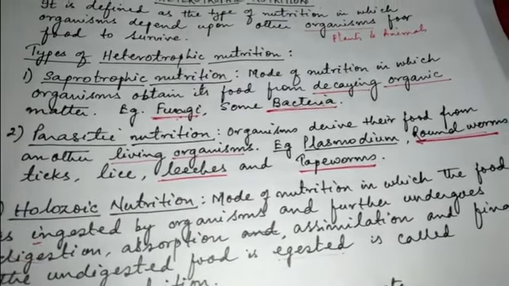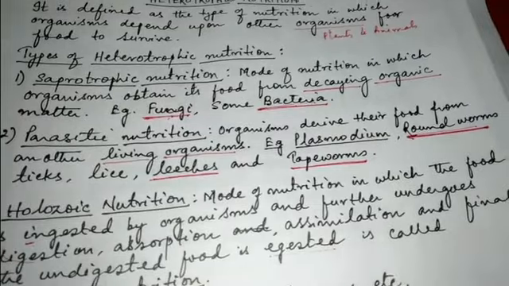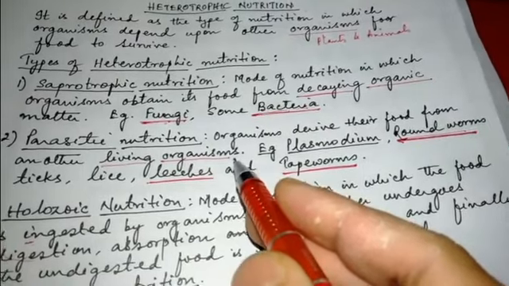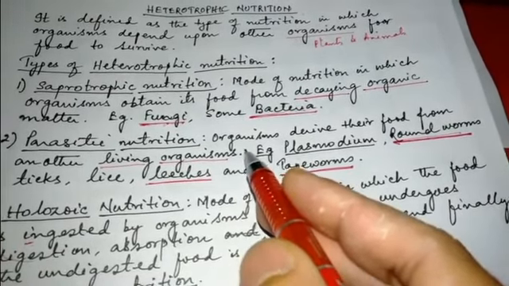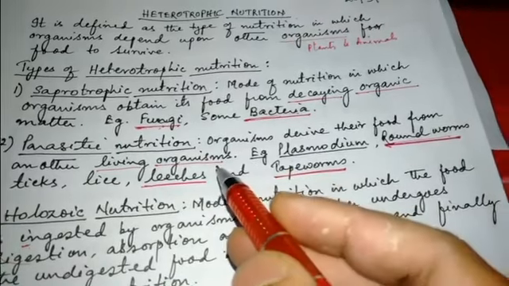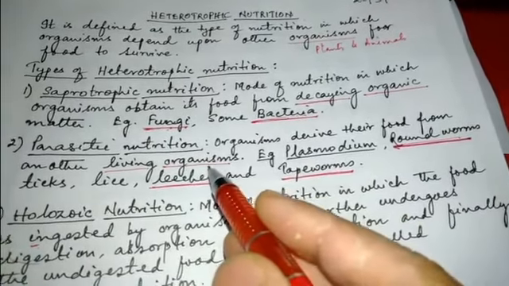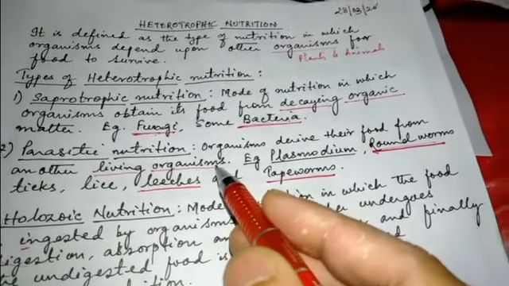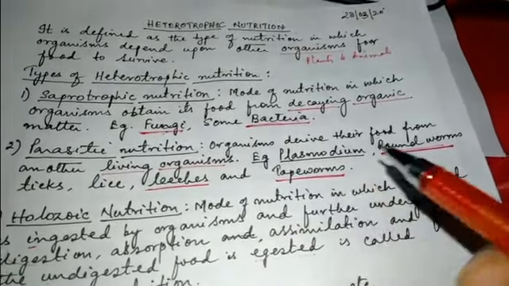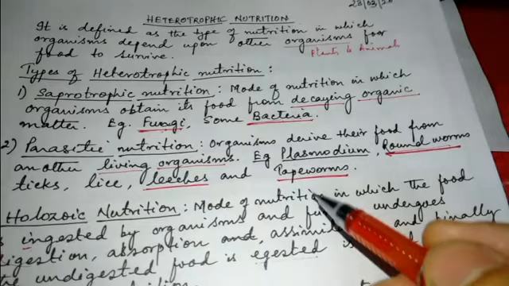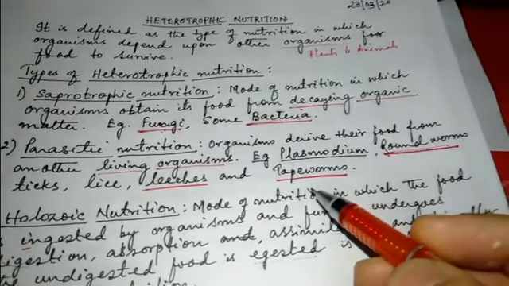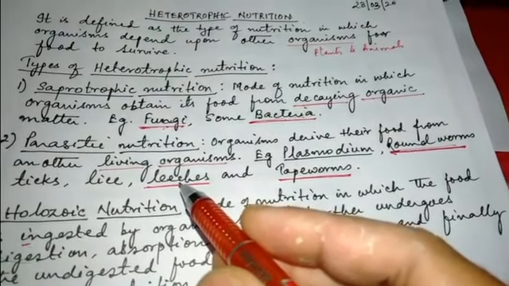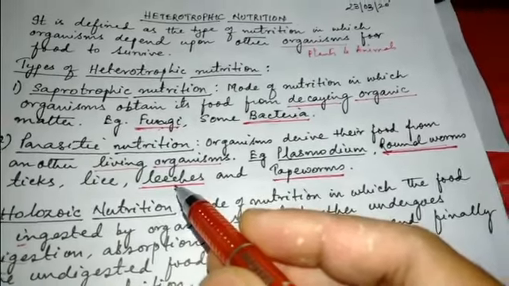Parasites are those organisms which derive their food from living organisms. They consider the living organisms as their hosts and consume all the digested food present in their body, and because of that, the host is deprived of essential nutrients. Some of the most common parasites around us are mosquitoes, which suck blood. In a similar way, leeches suck blood by attaching themselves to the skin of animals and human beings.